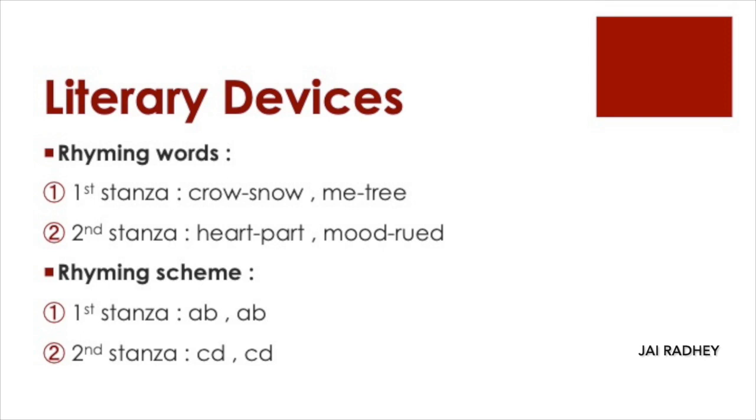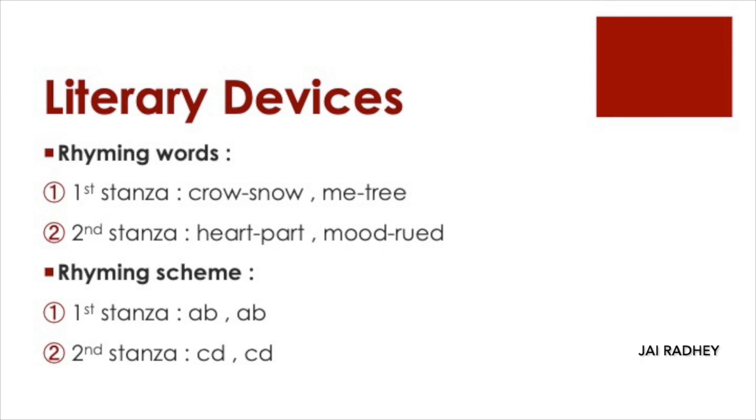For example, in first line the last word is crow, so we write A for this. And in the second line it is me, the sound is different, so we give a different name, it is B. And in third line it is snow, the same sound as in first line, so again it will be A. In fourth line it is tree, the same as me, it is the same sound, so this will also be B. The rhyming scheme of the first stanza will be AB, AB.